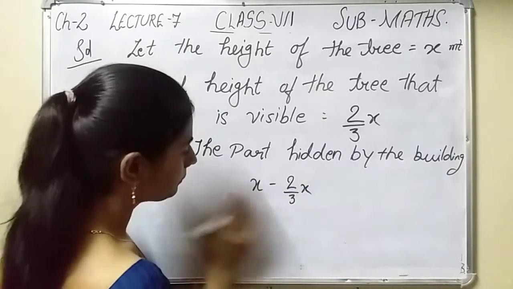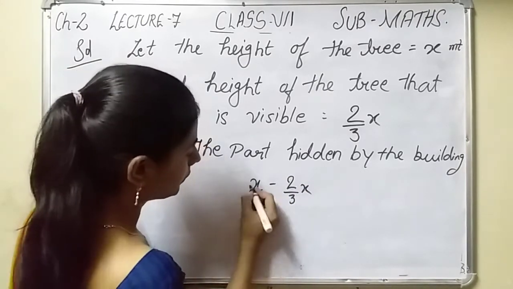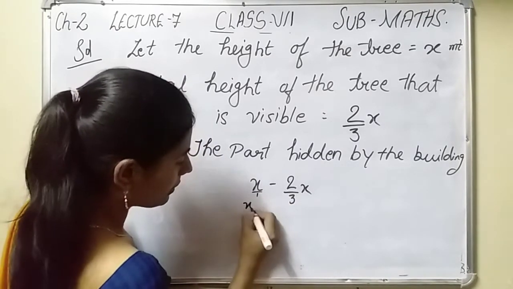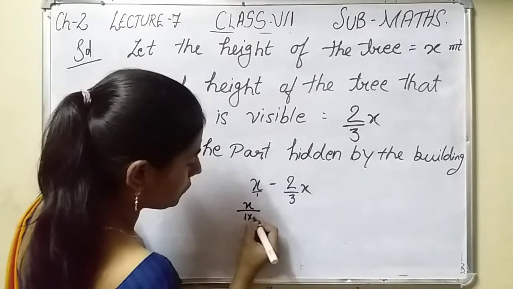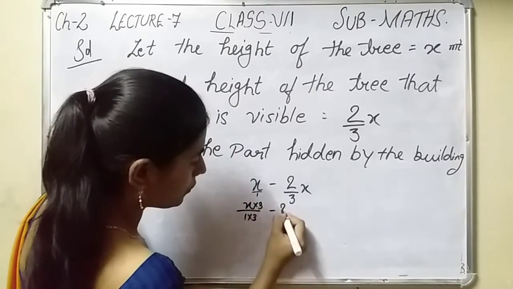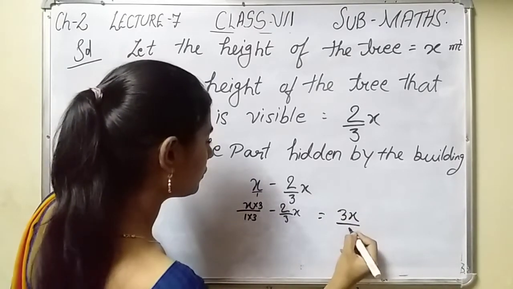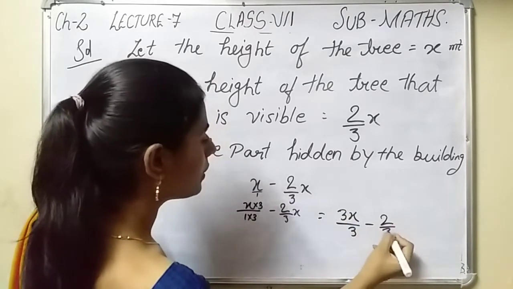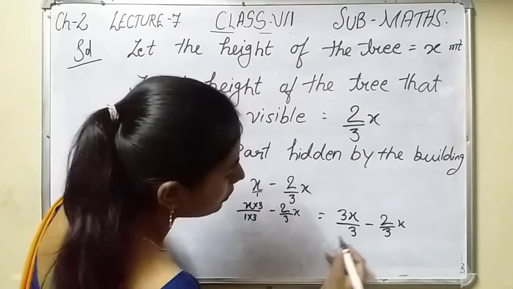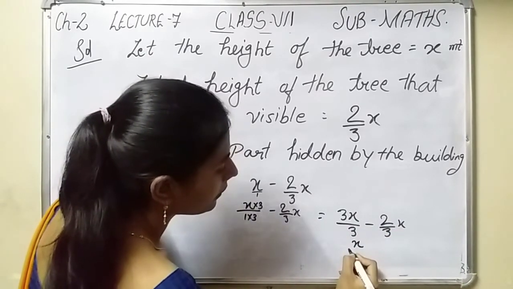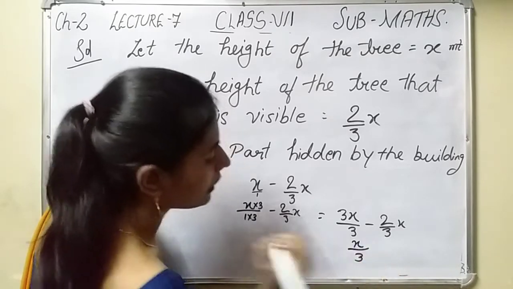Now see, here you can take the LCM. x by 1 into 5 by 5 minus 2 by 5 x is equal to 5x upon 5 minus 2 by 5 x. Now see, 5x minus 2x.